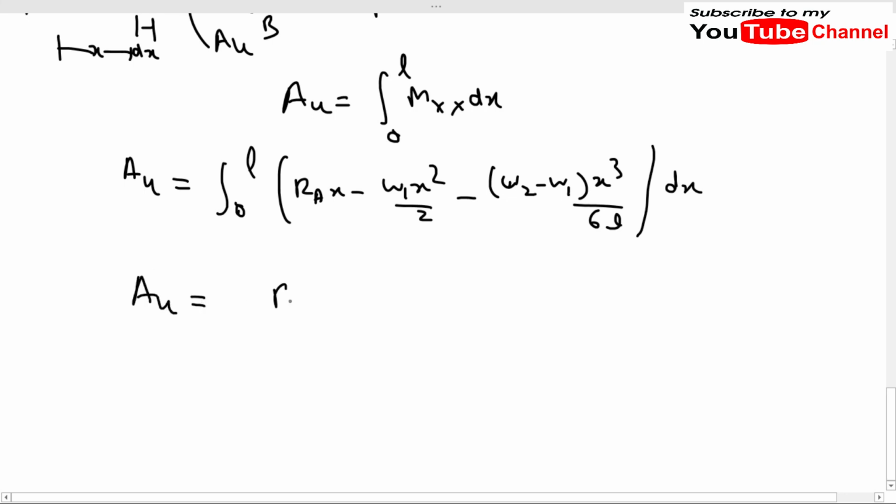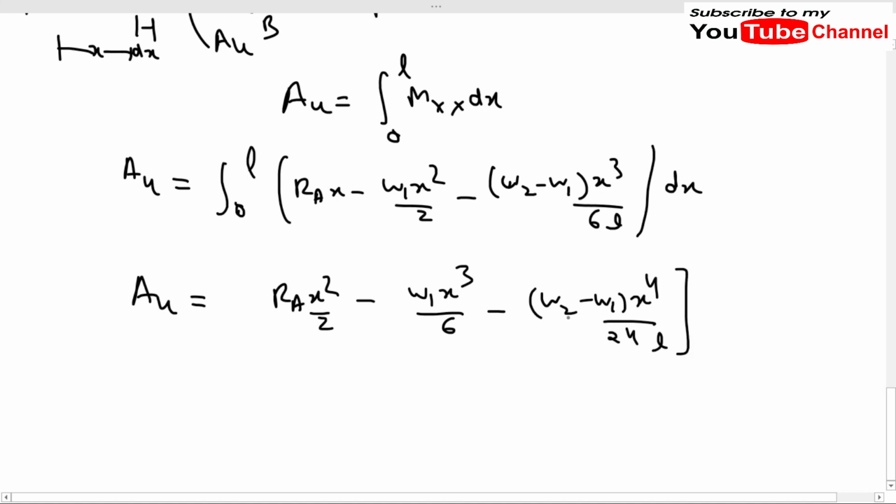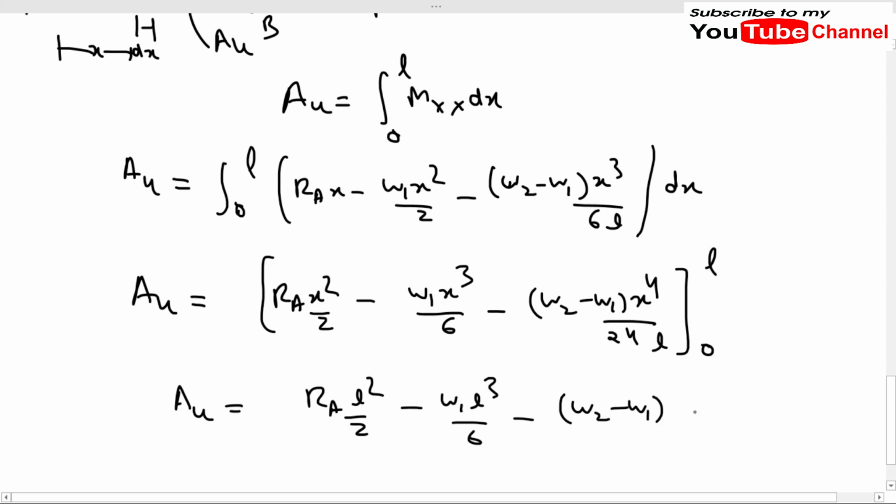It will become Ra x square by 2 minus w1 x cube by 6 minus (w2 minus w1) x to the power 4 upon 24L, with the limits from 0 to L. After putting the limits, we get the value of A mu as Ra L square by 2 minus w1 L cube by 6 minus (w2 minus w1) L cube divided by 24. Let us call this equation 1.